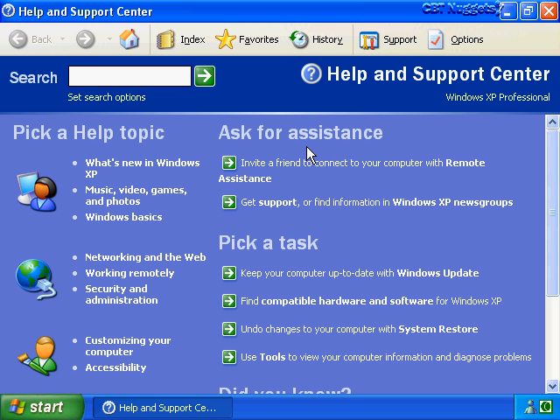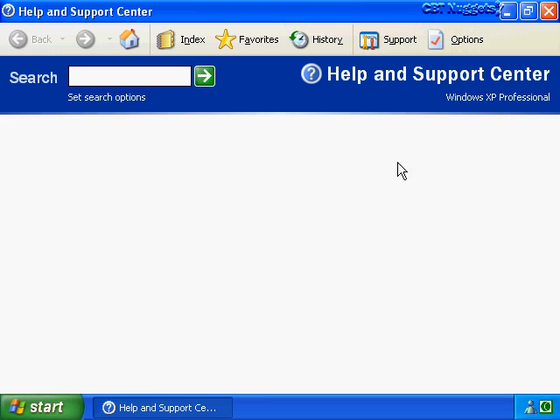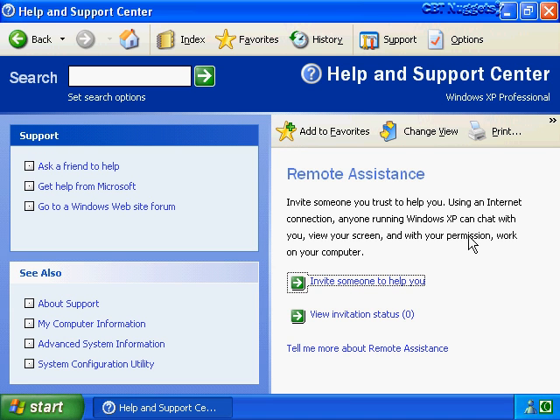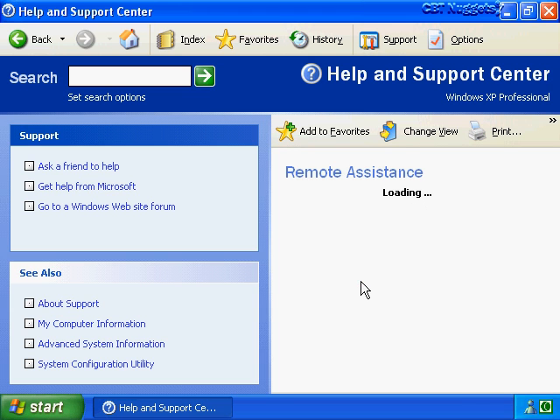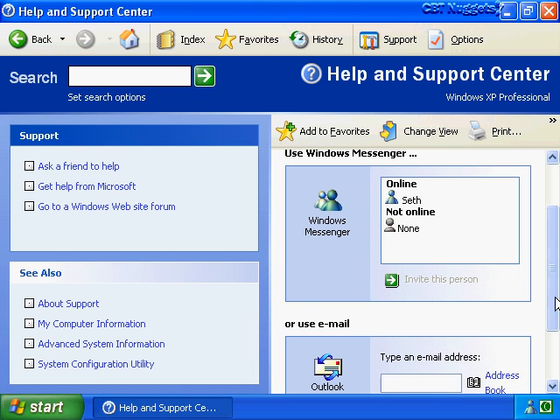In the top right hand corner we have this link that says invite a friend to connect to your computer with remote assistance. Let's click on that, and that brings us to this area where on the right hand side we can invite someone to help us out. So let's click on that, and this is kind of one-stop shopping for sending out remote assistance invitations. At the top we see Windows Messenger, so we can use this method in addition to the Windows Messenger icon in the right hand corner.